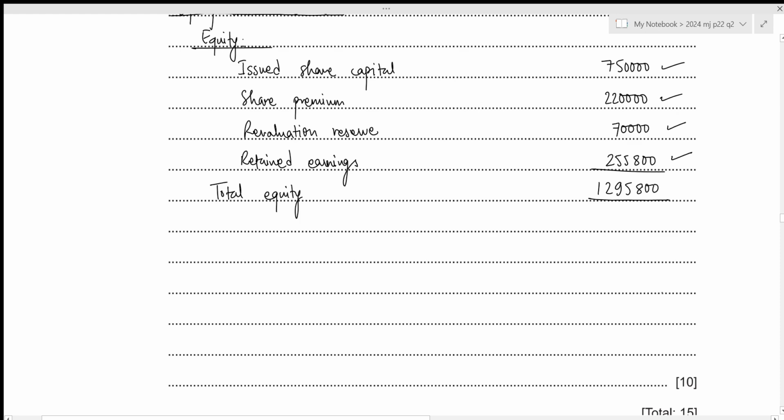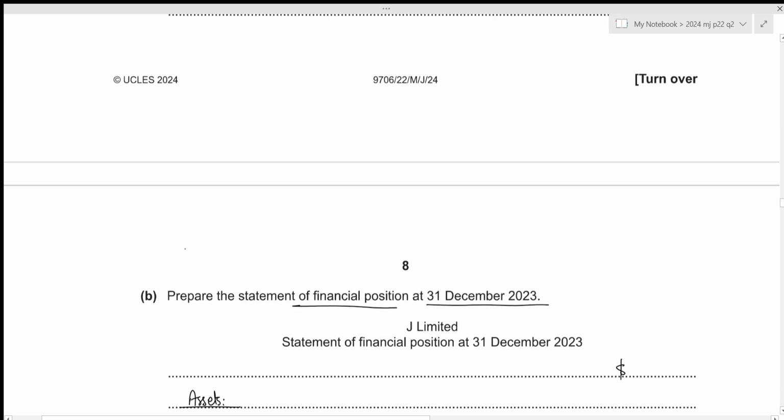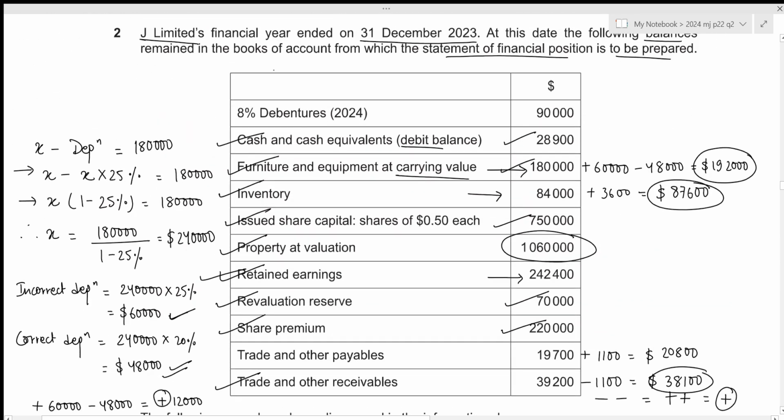Now we can move towards the current liabilities section. Wait a minute, I think we had debenture as well. We had the debentures, but remember that it is to be repaid within 2024, which means that it is to be repaid within 1 year, because currently we are looking at the year ended 31st December 2023. So 2024 is just 1 year after, and this debenture is to be paid within 1 year, which makes it a part of our current liability, not the non-current liabilities. So in this case, we do not have any non-current liability.